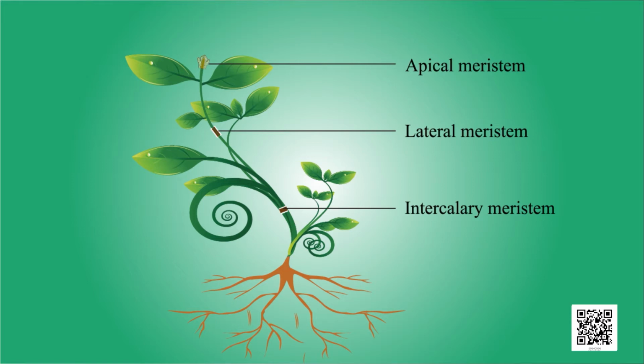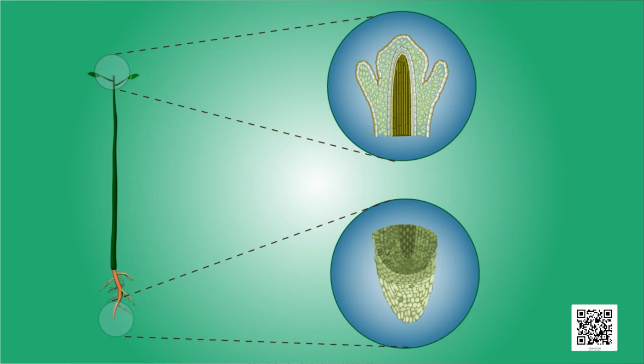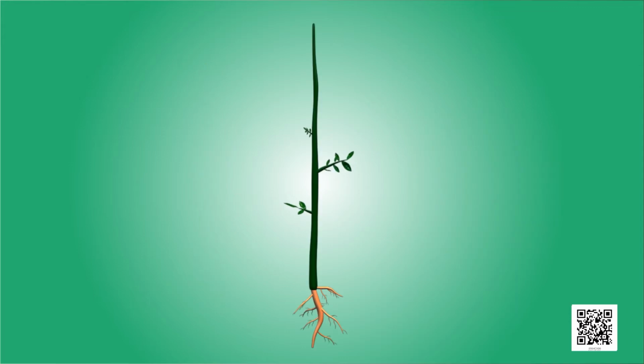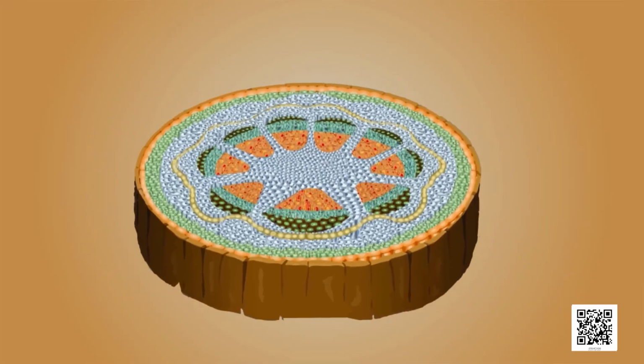Apical meristem. Apical meristem is present at the growing tips of stems and roots and helps to increase their length, while lateral meristem helps to increase the girth of the stem or root. Children, girth means the width of the stem or root. Intercalary meristem is present at the base of the leaves or internodes on twigs.